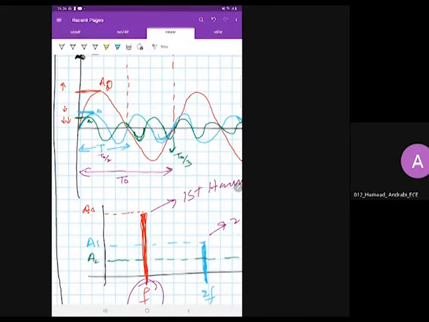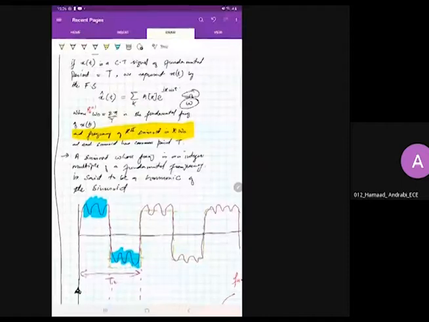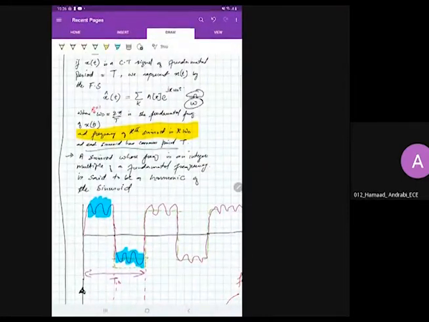तो इन सब में कोई चीज कॉमन है, पीरियड तो कॉमन है. What is the common period? What is the common term in them? It is t naught, the fundamental period. That is what I am saying, that each sinusoid has a common period equal to t. What is the t? T is the fundamental period of the signal. Okay, it is the fundamental period of the signal.